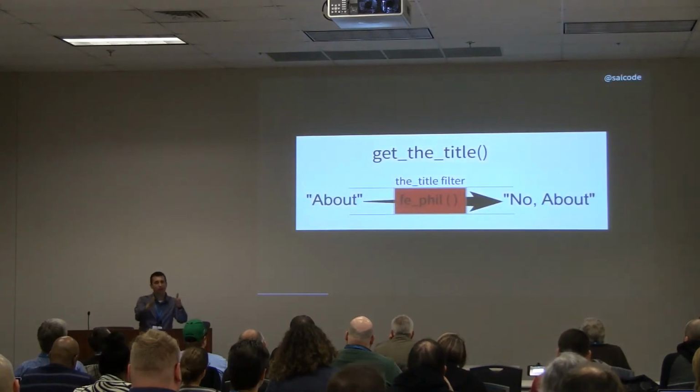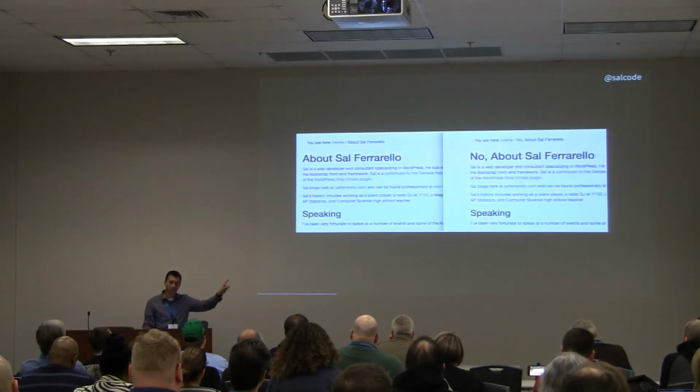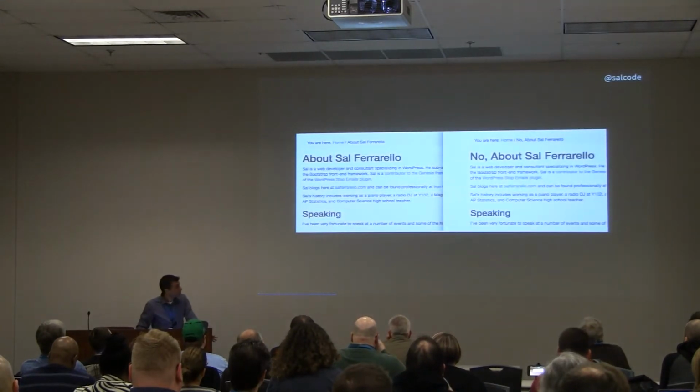We drop in that function, FEFill. So now it's coming through that tube. We hit the function, it goes in. Our return value is "no comma about," and that comes out the other end. So we see how that gets applied on the page, but get_the_title gets used many places.